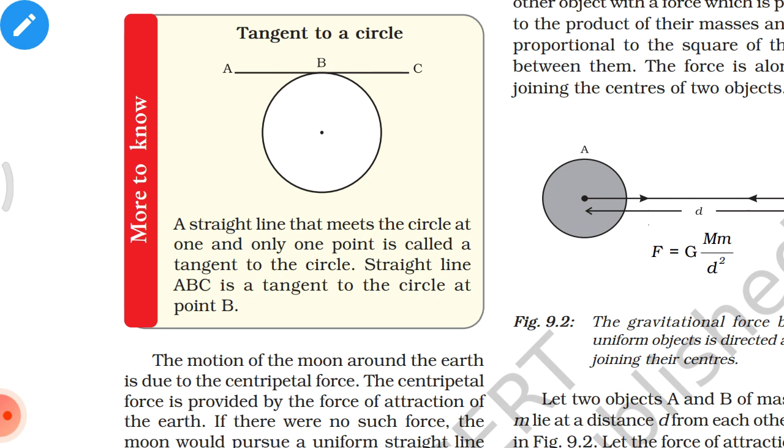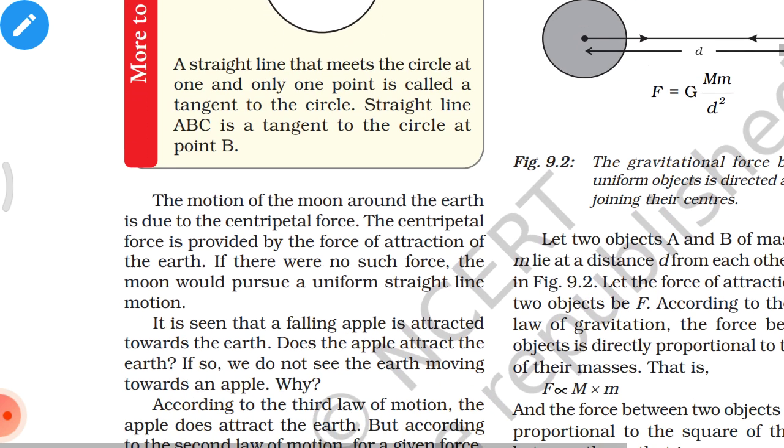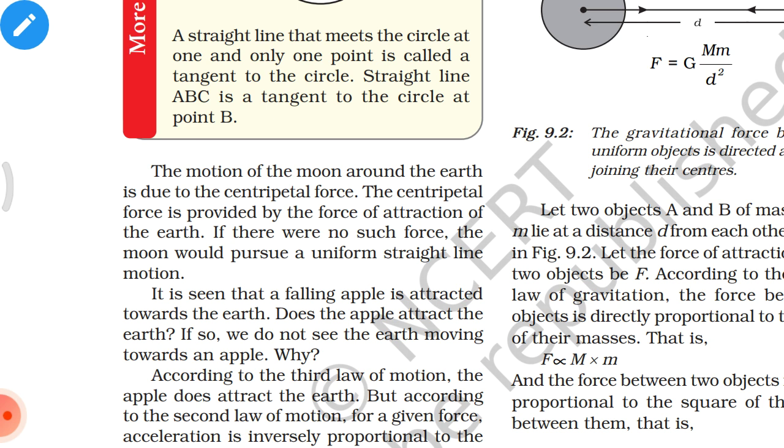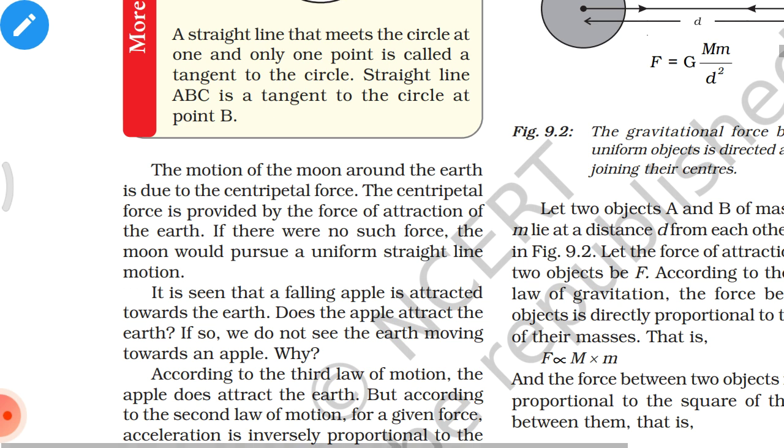In the figure A, B, C, a straight line that meets the circle at one and only one point is called a tangent to the circle. Straight line ABC is a tangent to the circle at point B. The motion of the moon around the earth is due to the centripetal force. The centripetal force is provided by the force of attraction of the earth. If there were no such force, the moon would pursue a uniform straight line motion.